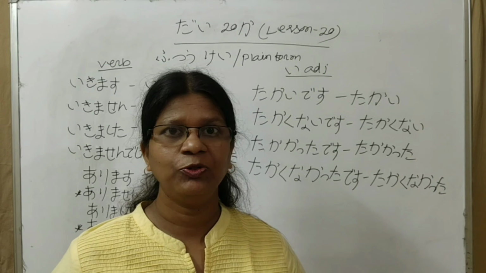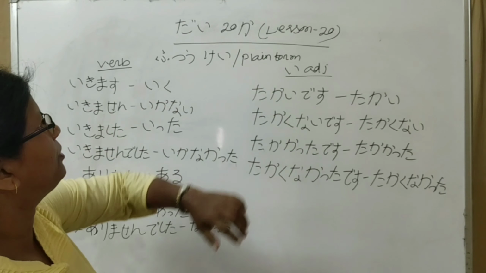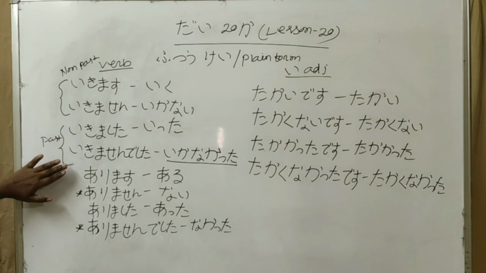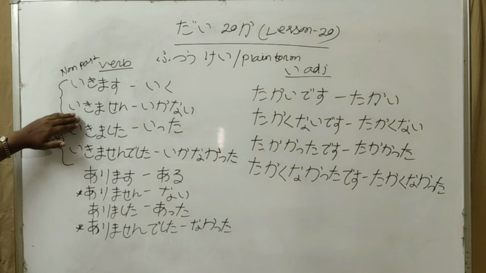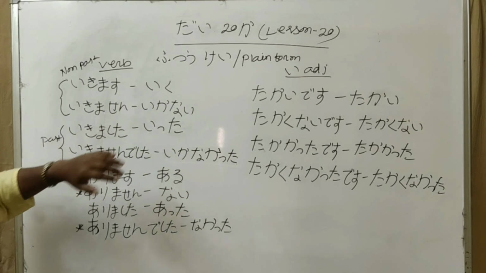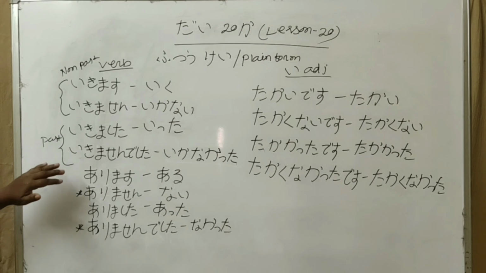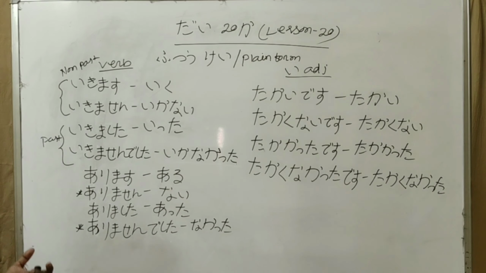Let's see how to make plain form. Futsuukei, or plain form. Ikimasu and ikimasen are non-past forms. Ikimashita and ikimasen deshita are past forms. Ikimasu changes to iku. Ikimasen changes to ikanai. Ikimashita changes to itta. Ikimasen deshita changes to ikanakatta.